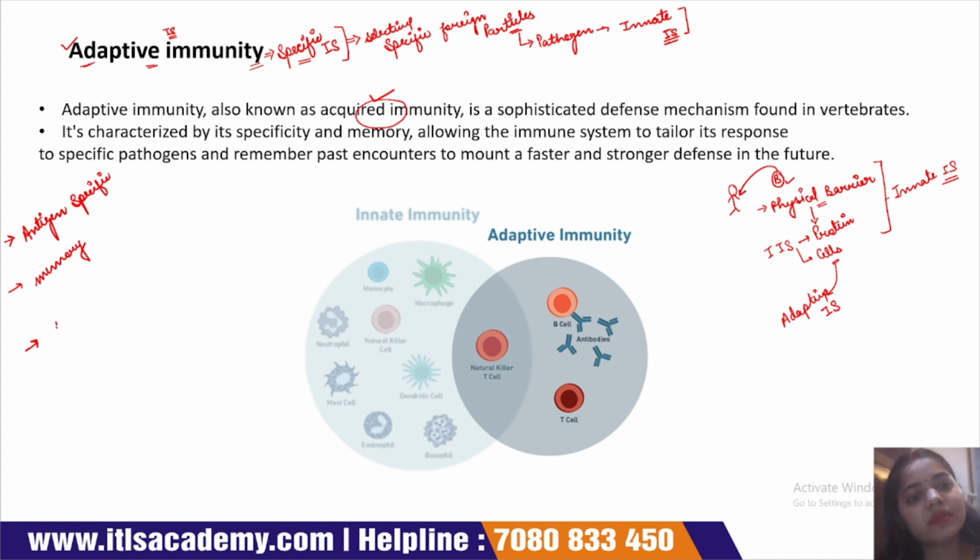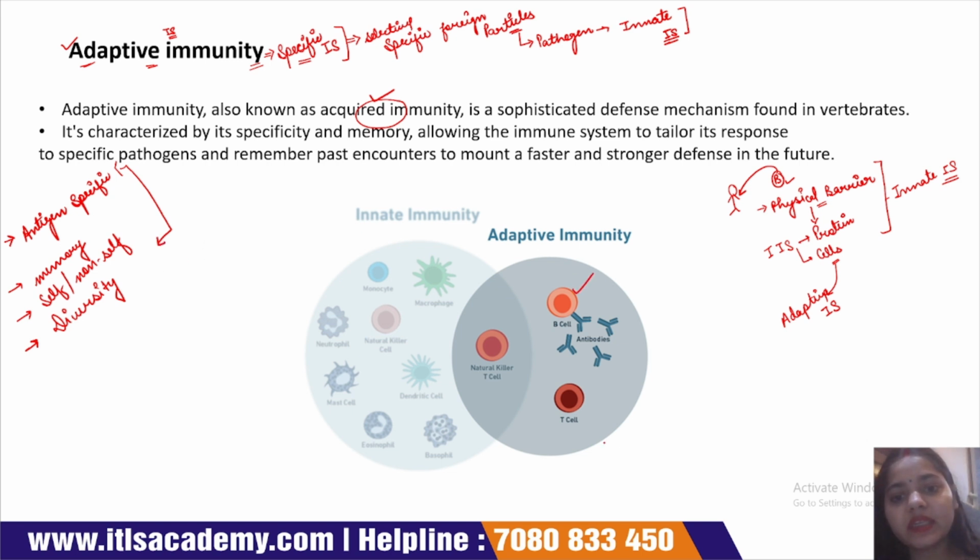This immune system contains diversity and has a capability to recognize self or non-self cells. These are the main characteristics of adaptive immune systems.